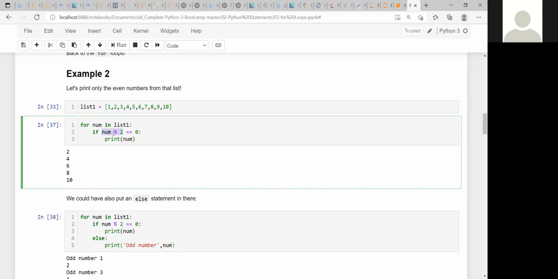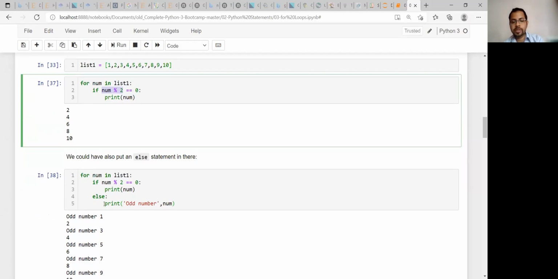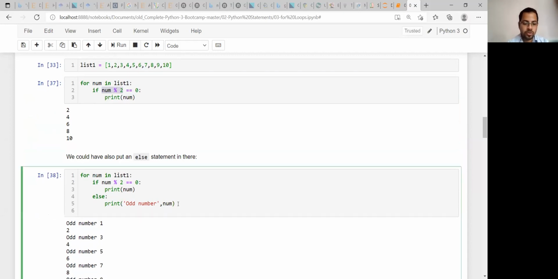Okay. So that is checked against 0, whether that remainder value is 0 or not. That is the checking. If it is true, then it is printing the num, that is the even number. But if it is not so, then you go to the else statement and print this statement, odd number, num. So you can print odd number num also. That is just for printing purposes. I have used this odd number, otherwise it will be mixed up and you cannot follow what is going on.